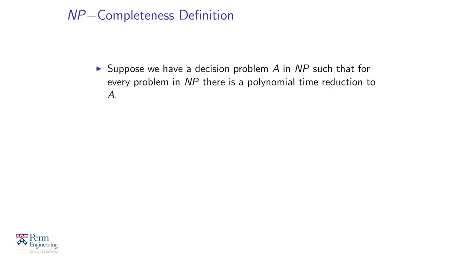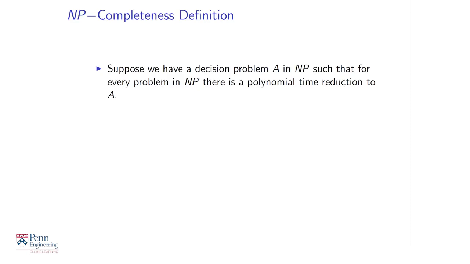So think about that for a minute. A reduction shows you that if one problem reduces to the other, the second problem is at least as hard as the first problem. So this will allow us to talk about the hardest problems in NP, which was our goal when we defined reductions. Suppose we have a decision problem A in NP, and we can show somehow, and this seems almost impossible to imagine how at the moment.